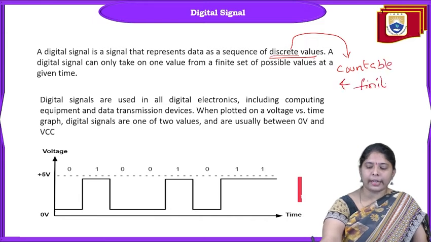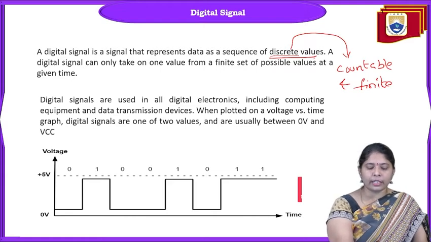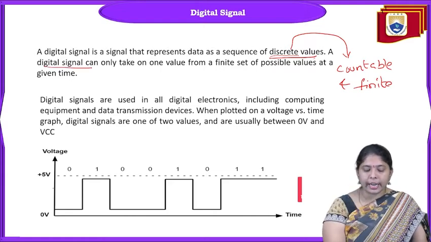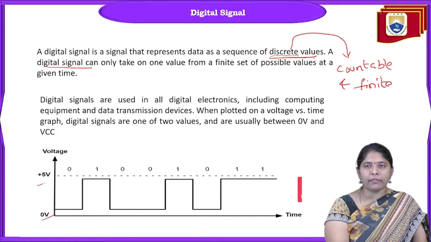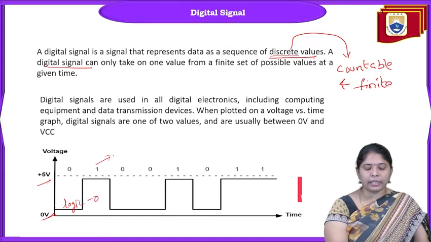Countable and finite. If the amplitude values are finite, then discrete values of amplitude exist. If you take a digital signal, it can take two values only. A digital signal can take 0 volts and 5 volts. 0 volts can be treated as logic 0 and 5 volts can be treated as logic 1.